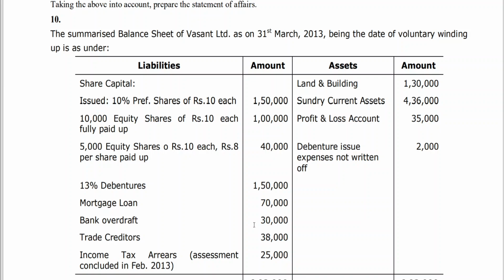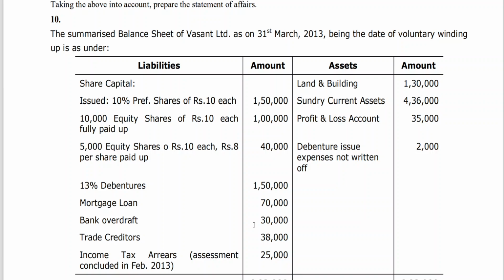Previously we learned about the liquidator. The liquidator is going to clear off all the liabilities. Now, since the amount due to debenture holders is going to be cleared by the receiver, whereas previously it was taken to the liquidator's final statement of account, now you are not going to show it in the liquidator's statement of account. That will be taken care of by the receiver. So whatever amount is due to debenture holders will be paid, and then after making the